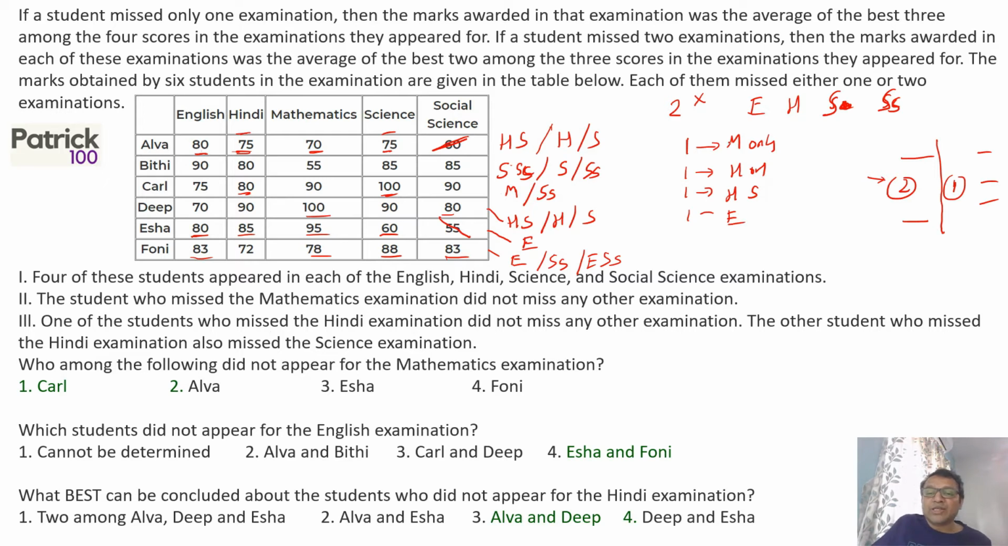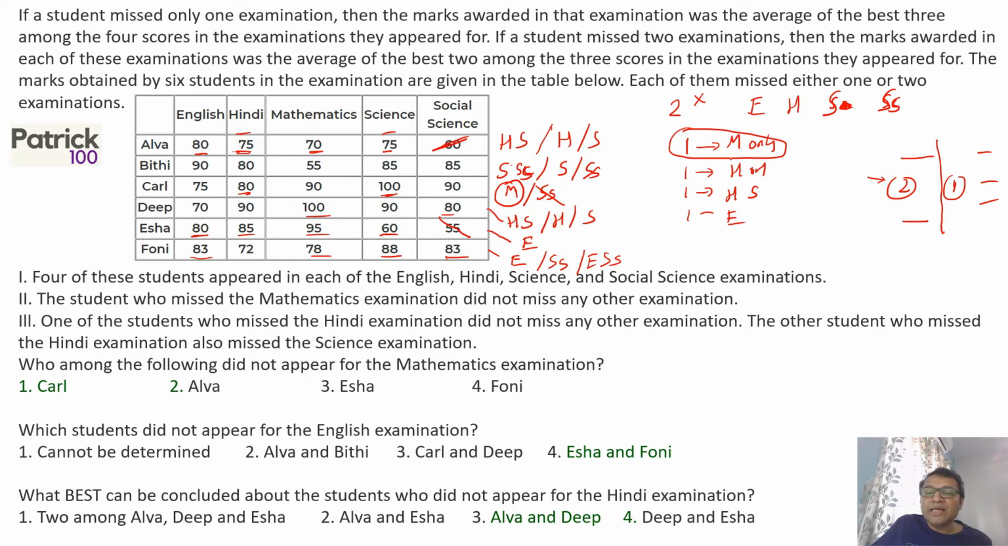Now we'll go with the conditions given out here. So we know one student has missed mathematics, and the only person who could have missed mathematics is Carl. So I'm removing the social science. So we know who missed only maths. One student missed English, we know about it.